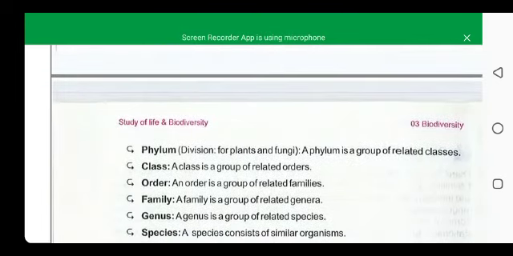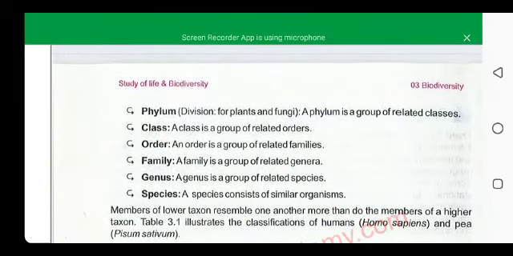That is phylum. Inside the phylum, some organisms have related characteristics and some have non-related characteristics, so on the basis of related characteristics they are subcategorized into class. A class is a group of related orders in which some animals or plants have related characteristics.